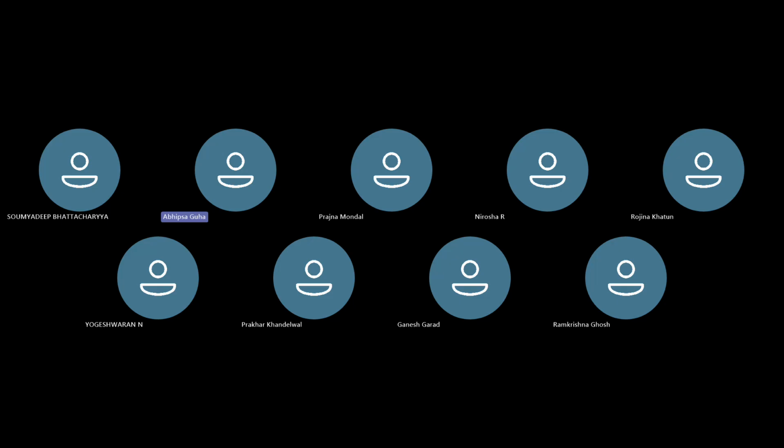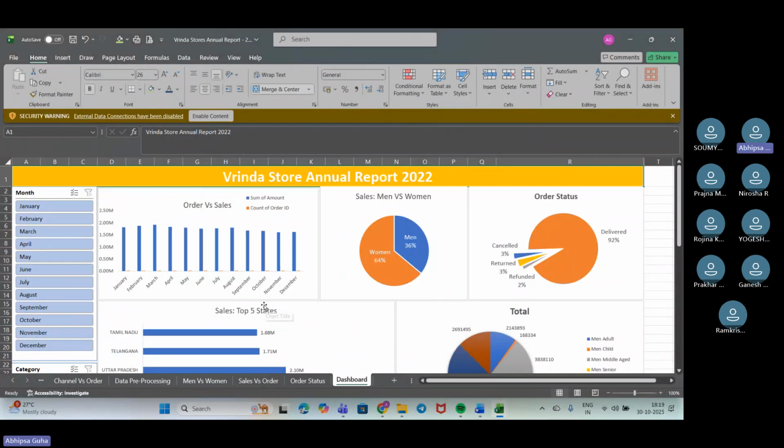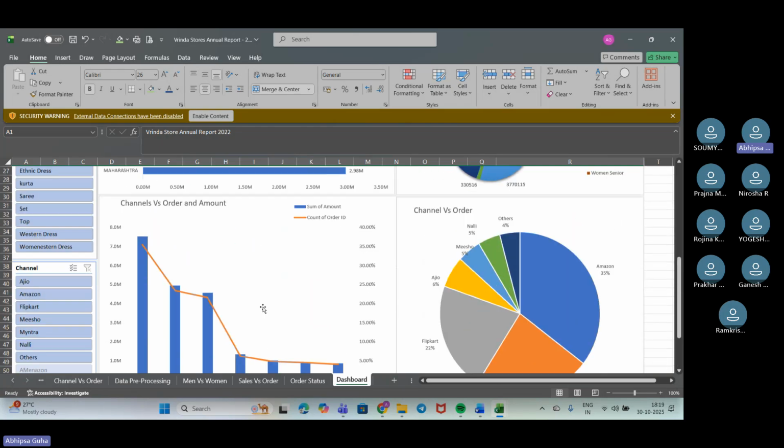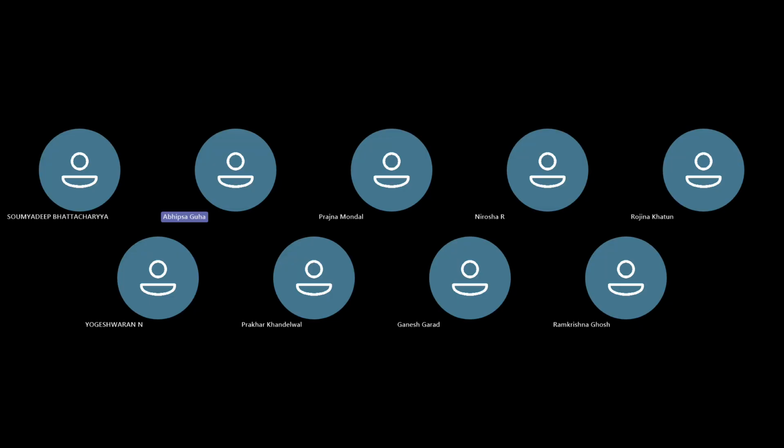Just a moment. Okay, this also doesn't contain KPIs. I'll show you tomorrow, because I don't have any data with KPIs in my system right now. Everything is in the GitHub, so I can't show you now. Tomorrow I'll show you how we can create the KPIs and how we can work through it.